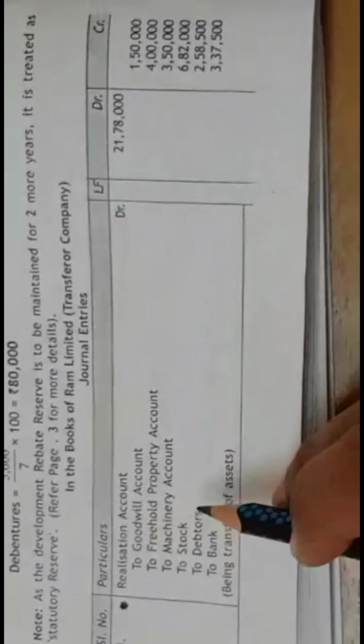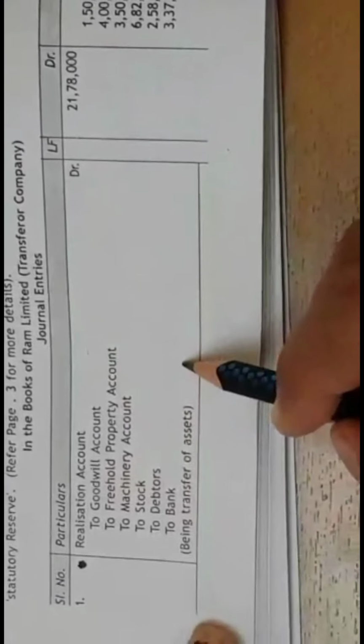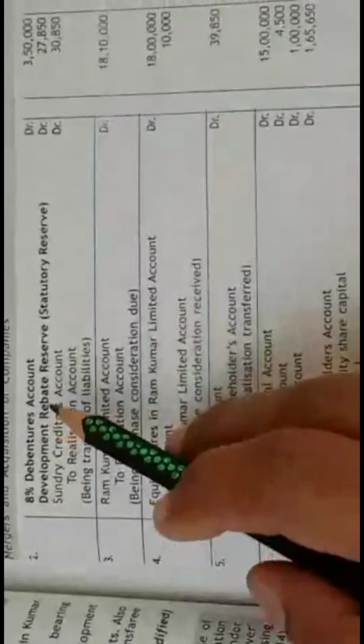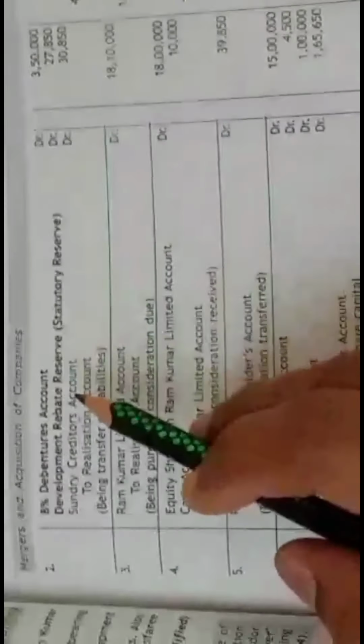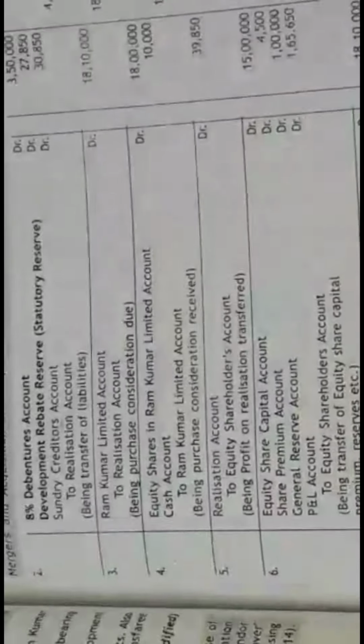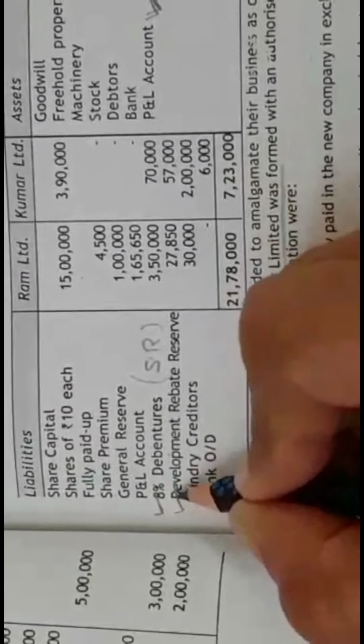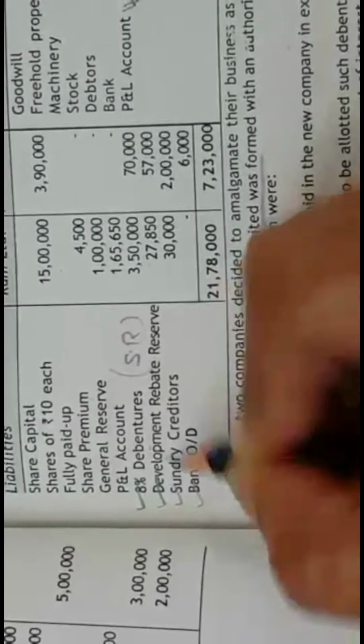So this is for the transfer of assets. Transfer all the assets, students, at the book value which is given in the balance sheet. Then this is for the transfer of liabilities. As I told you, this is amalgamation in the nature of purchase. So the only liabilities that are transferred here are 8% debentures, development rebate reserve, sundry creditors, and bank overdraft. So these are the transfer of liabilities.